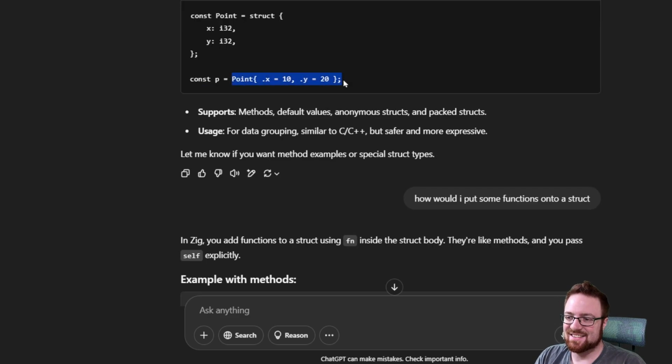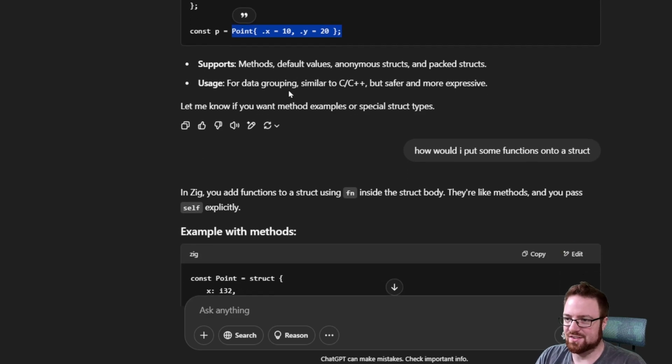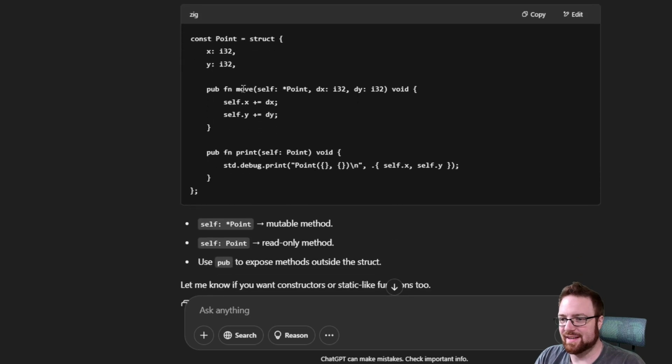I like this notation for initializing or instantiating a struct. That's really nice. It's nice to be able to just throw curly brackets on and not have to call extra functions and stuff. I need to figure out what this dot is. It's clearly doing something important and it keeps showing up. So that would be my next question.